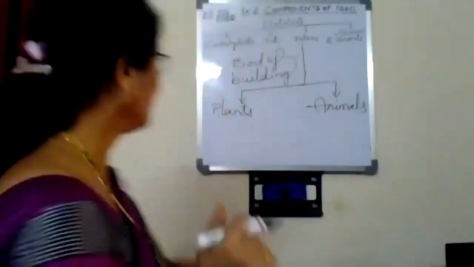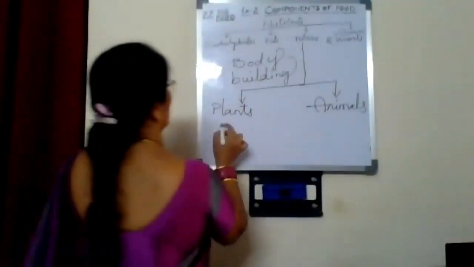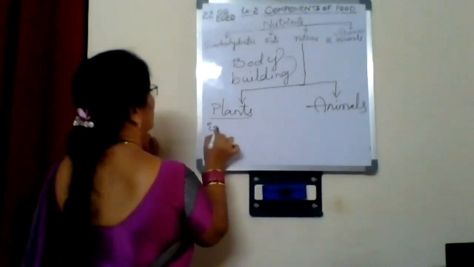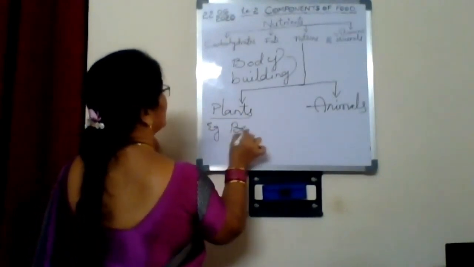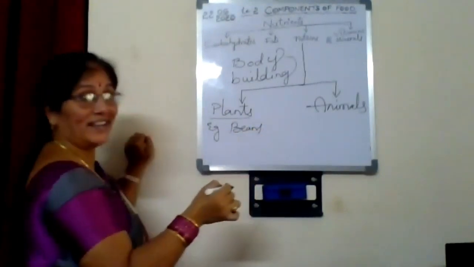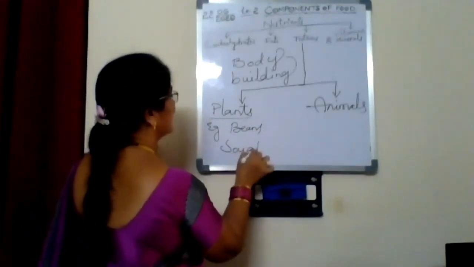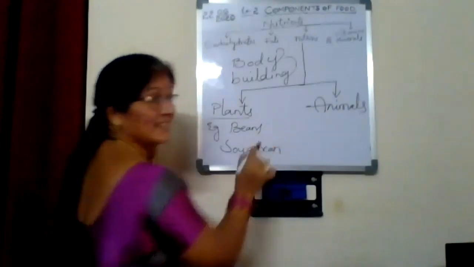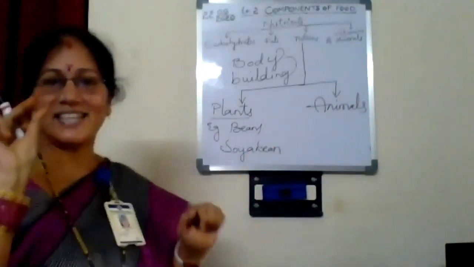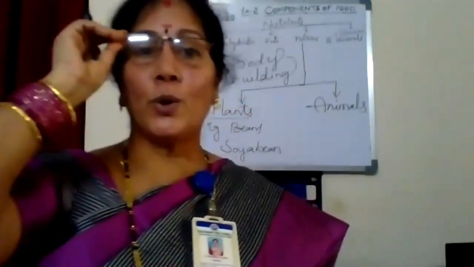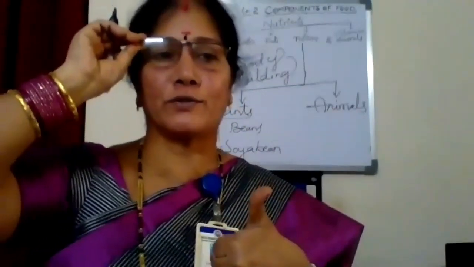Okay. Plants. Children, you know beans, especially you all know soya bean, which is white in color. Children, you know it contains high proteins.